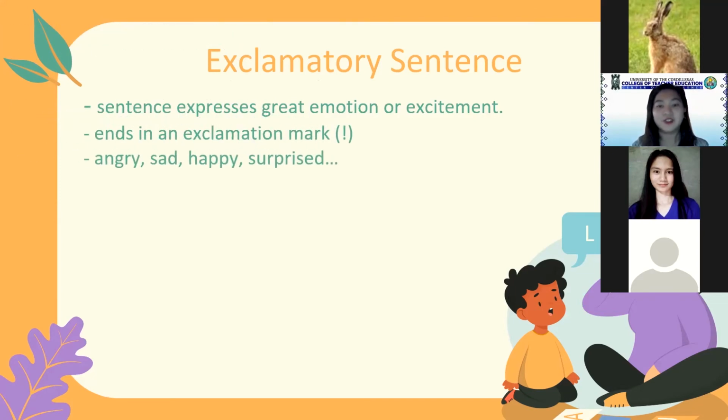Exclamatory sentence shows strong feelings or expressions like being angry, sad, happy, and surprised. It also ends with an exclamation point or exclamation mark. Exclamatory sentence can be a word, a phrase, or a complete sentence. So I will give some examples and read it with feelings or with emotions.